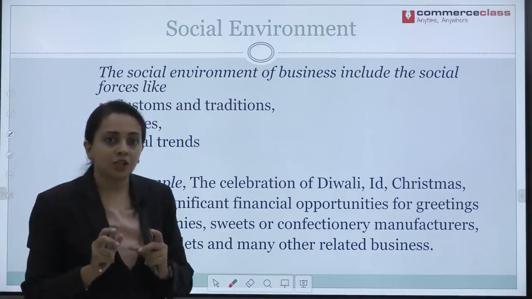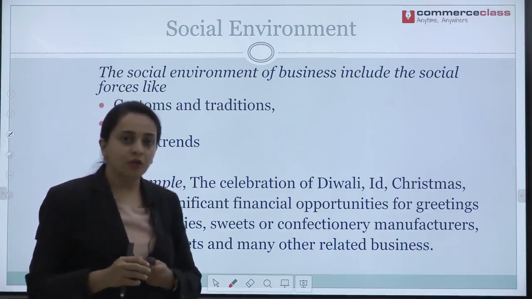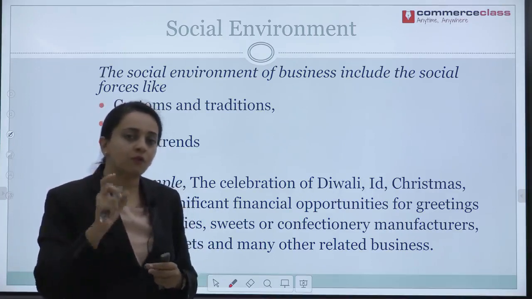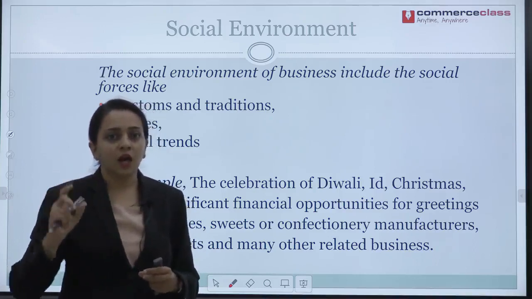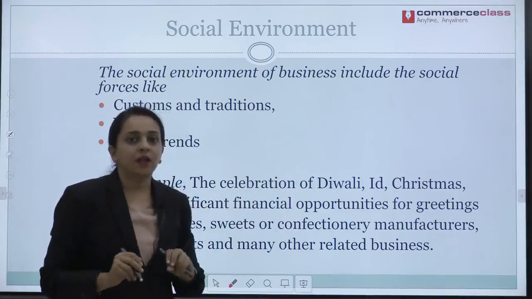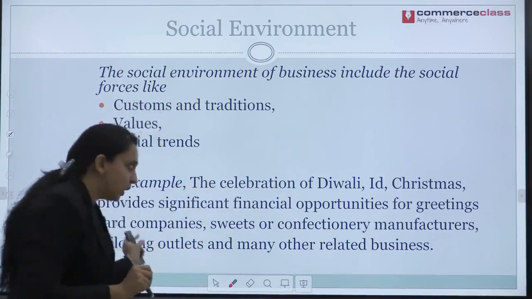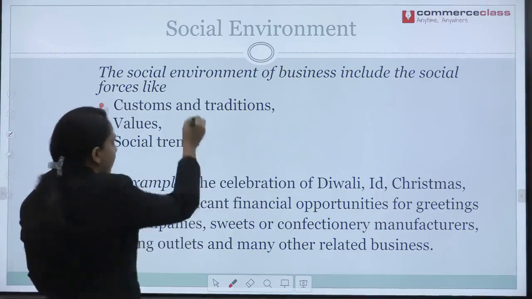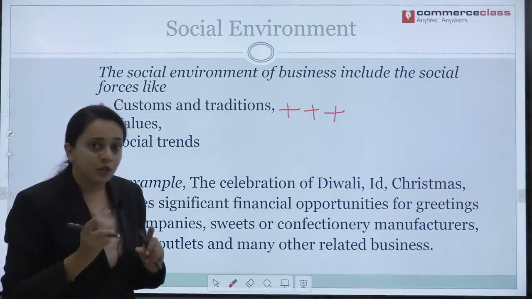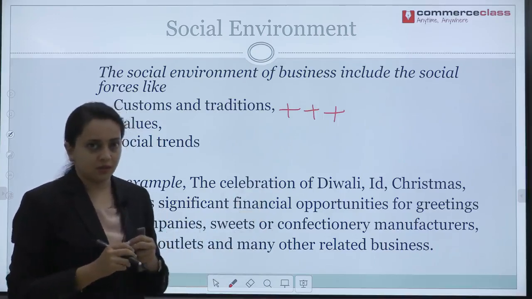Consider we have Akshaya Tritiya in a few days. What do people at home do then? What do our families do? We go to the gold shop to purchase some gold. Whatever small or minuscule amount of gold we can purchase, we do that during Akshaya Tritiya. Yes. So, our customs and traditions indicate that we buy something during a particular time period, which will in turn add to the economic progress of the country, which is saying alternatively that it will add to business, right.